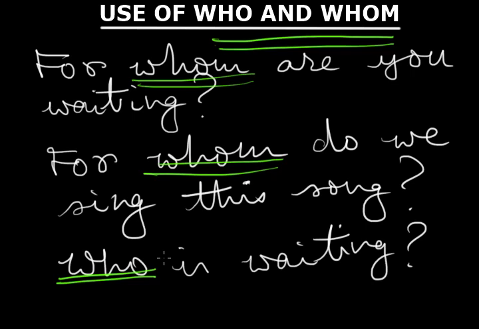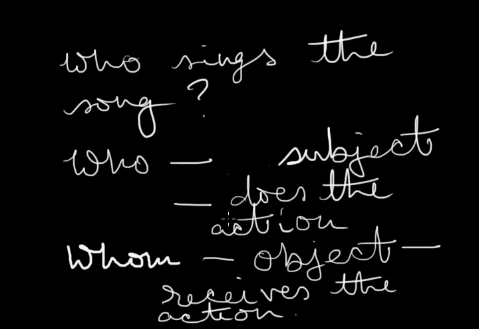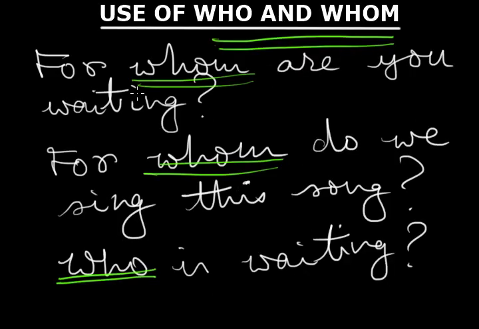Let us read these sentences as examples that I've chosen for you first, and then we'll come back and get some explanation. Sentence number 1: For whom are you waiting? Number 2: For whom do we sing this song? Sentence number 3: Who is waiting? Let us move on to the next example: Who sings the song?